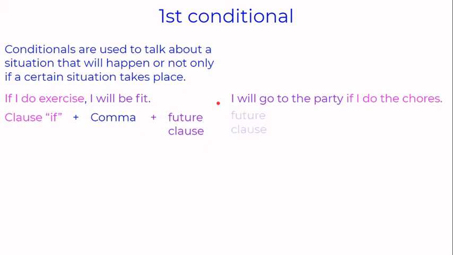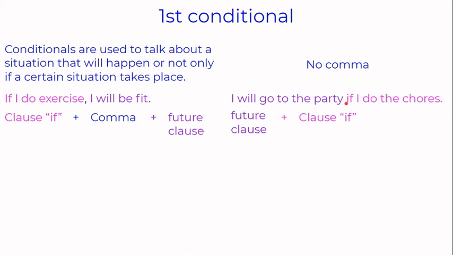Fíjate bien, ¿eh? Ahora tenemos aquí future clause, and now we have the clause if. Alright, well, here is missing something, right? We don't have a comma. Exactly, because it's not necessary to use a comma when you are talking in this way, because we don't have that necessity in order to use the clause if.